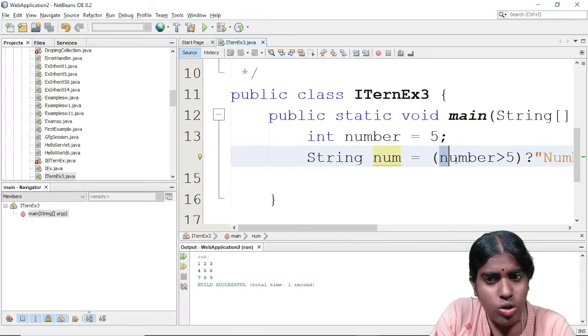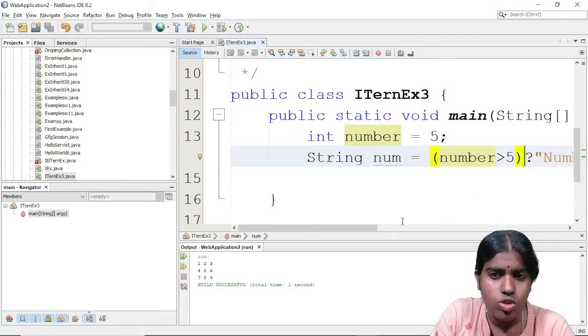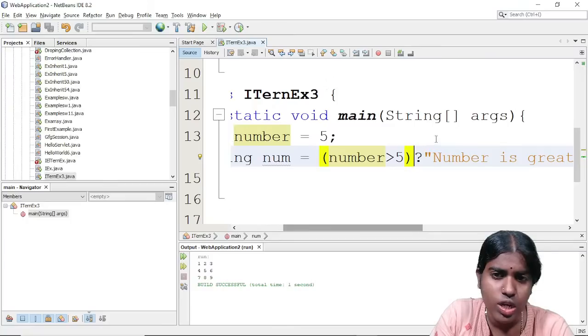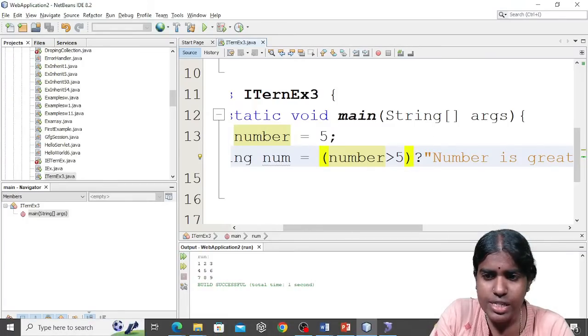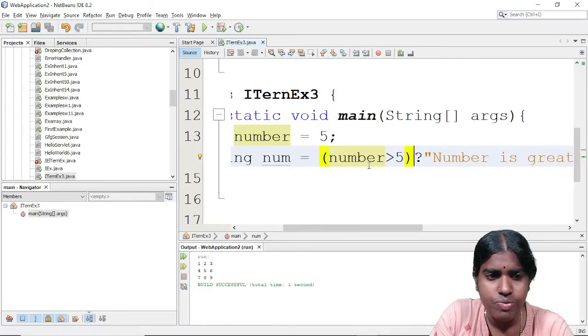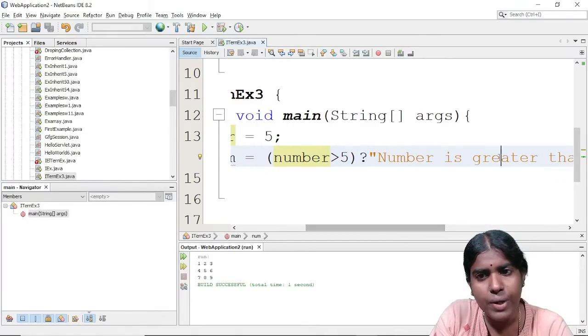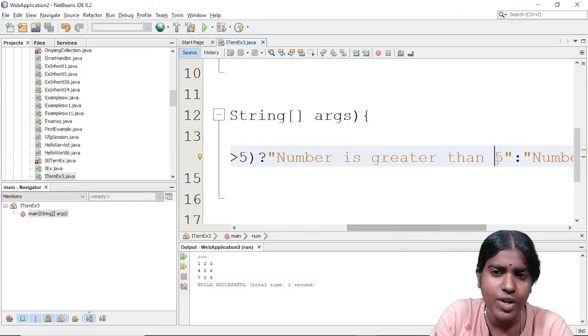There is one more type of operator, called the ternary operator. What do you mean by the ternary operator? Within a single statement, I want to check for some condition. For example, I am giving it like this: number is greater than 5. This is my conditional expression, then the question mark. Something will be printed at my output: "number is greater than 5" will be printed.